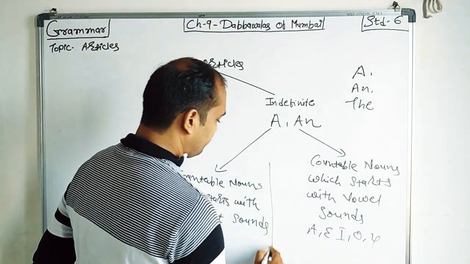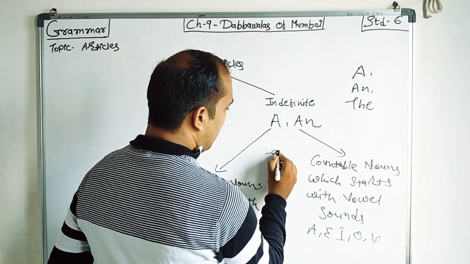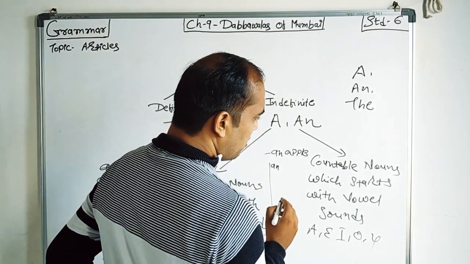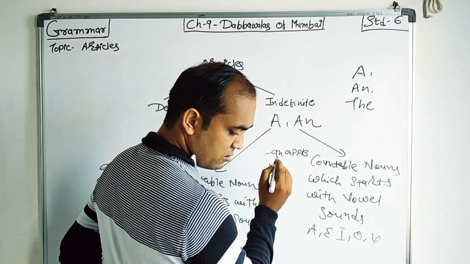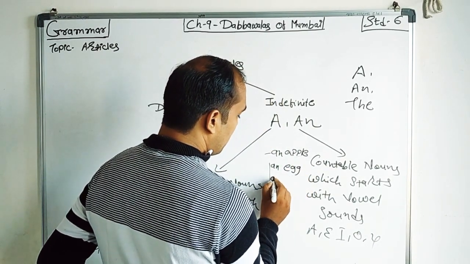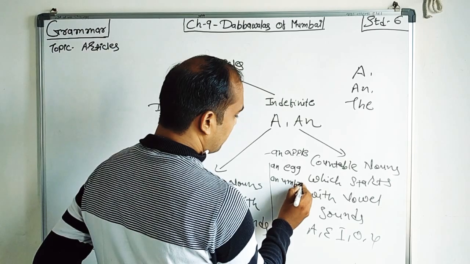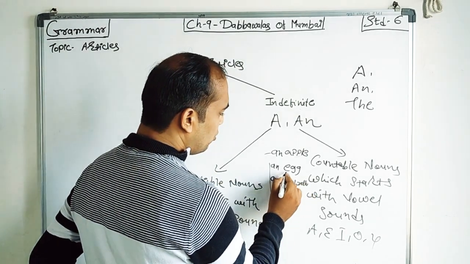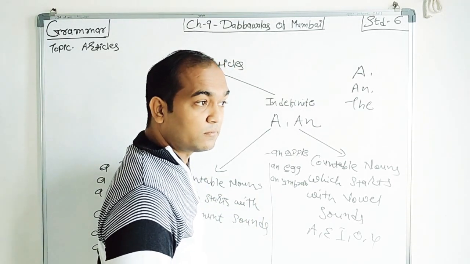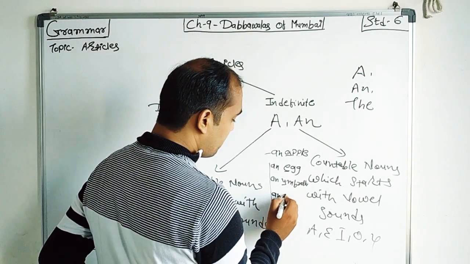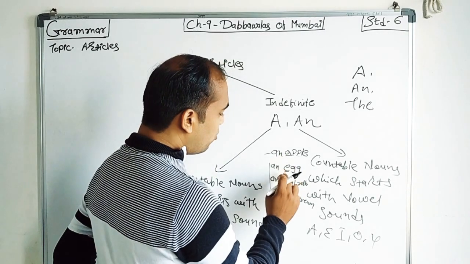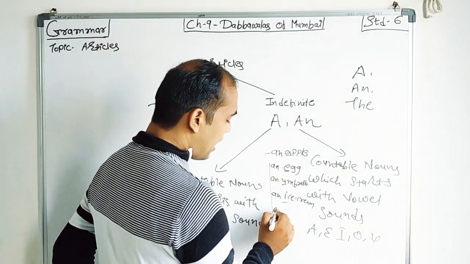Here, so which are an apple, an egg, an umbrella, right? So say U, E, A, then other words: an ice cream, right? See this, I. So these are the sounds, right? Which start with an orange.